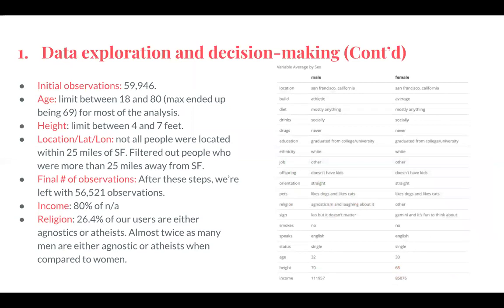In terms of data exploration and decision making, to the right, you find an average male and female in this database. We had around 60,000 observations. Then we limited that by age, height, and location so that we could filter it appropriately, and we ended up with 56,000 observations. Religion is an interesting aspect. 26% of our users are either agnostics or atheists, and almost twice as many men are in this category when compared to women, which might impose a difficulty to match women and men.